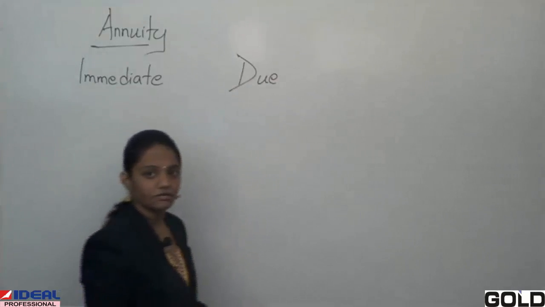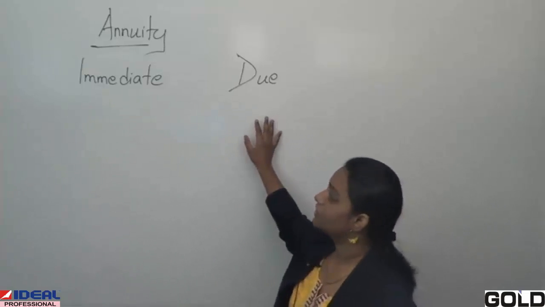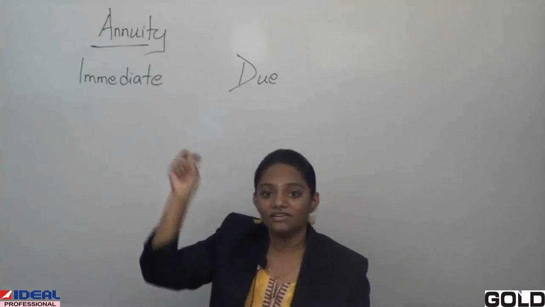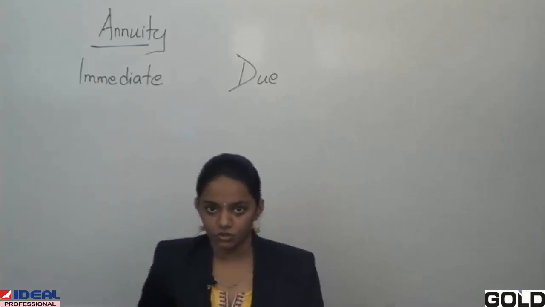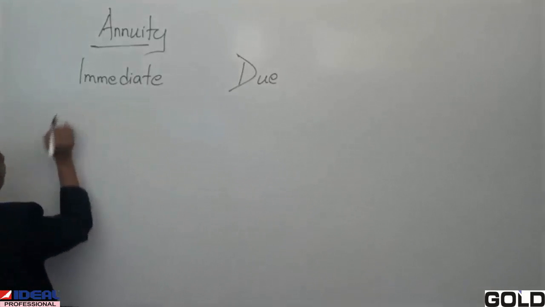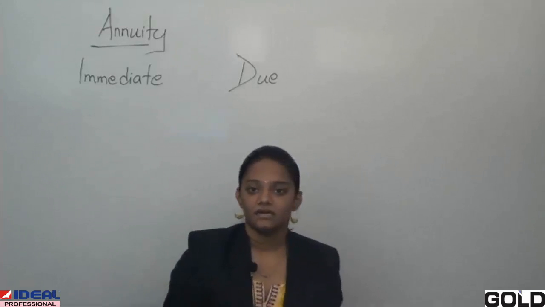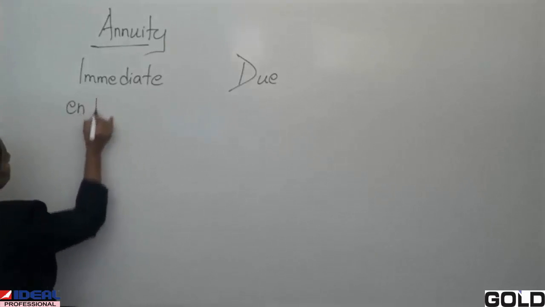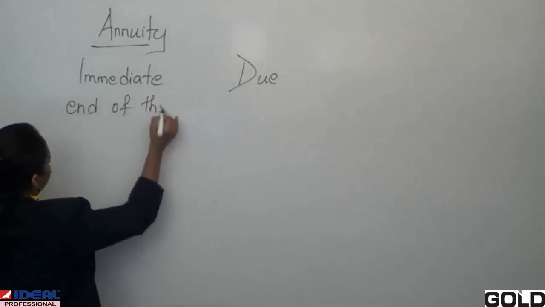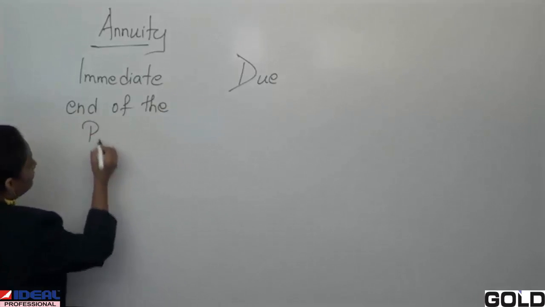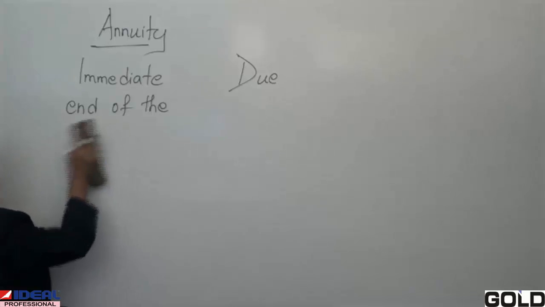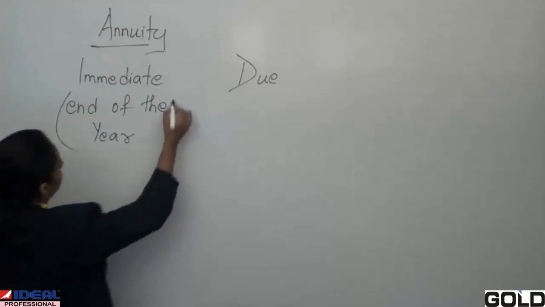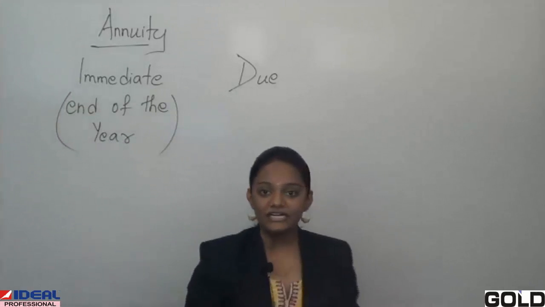These are two different types of annuity. Annuity immediate means all your payments have to be done at the end of the year, or you can say the end of the period.